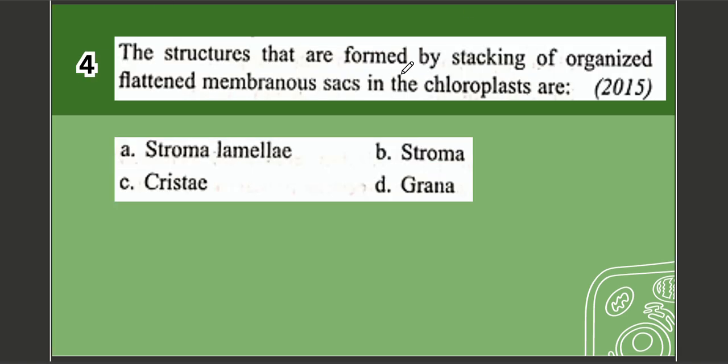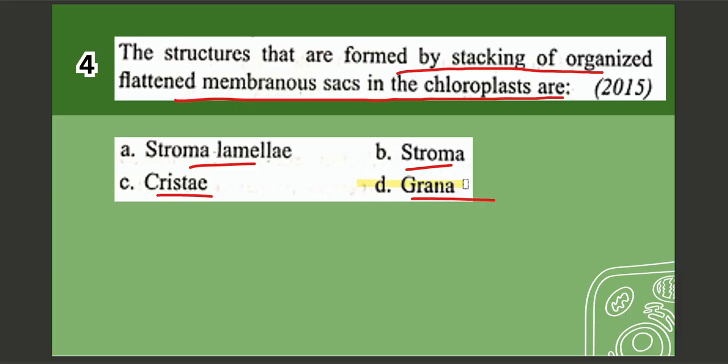Next question. Question number 4. The structures that are formed by stacking of organized flattened membranous sacs in the chloroplast are A. Stroma lamella, B. Stroma, C. Cristae, D. Grana. The correct option is option number D, which is grana.